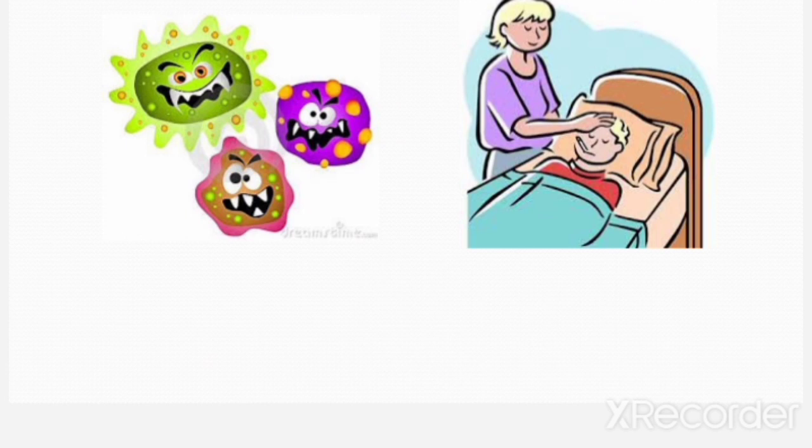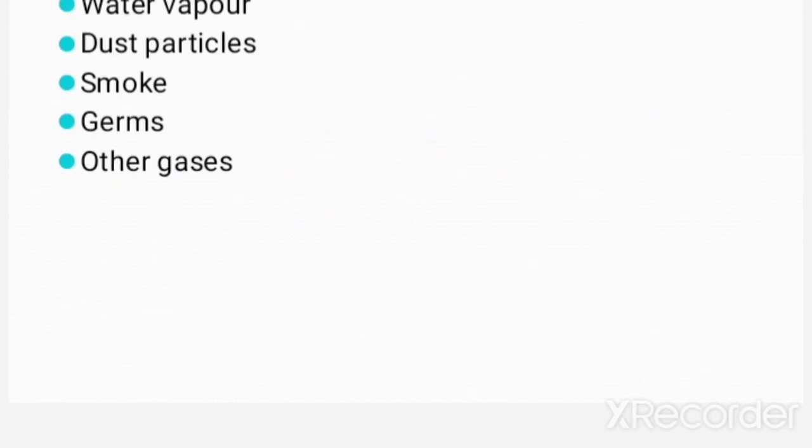You know what are germs? Germs are the small living things that make us ill. So whenever we cough or sneeze, these germs get added to air. So we saw the air contains many things such as water vapor, smoke, dust and germs. You know, there are other gases too present in the air.